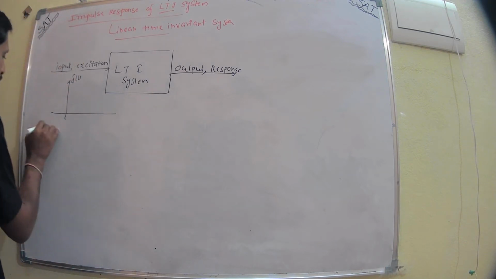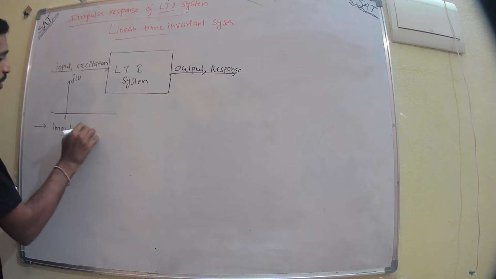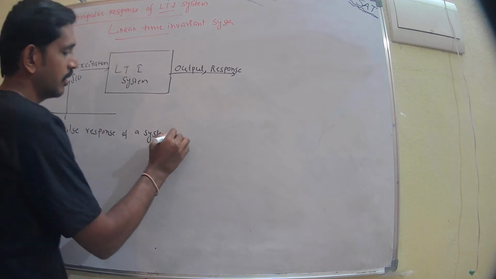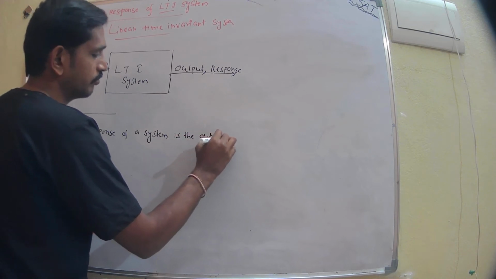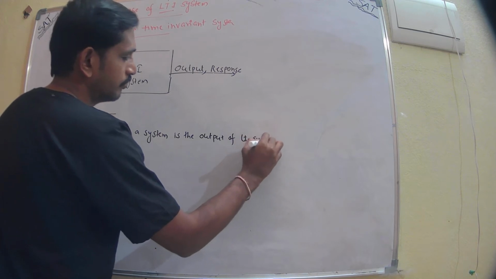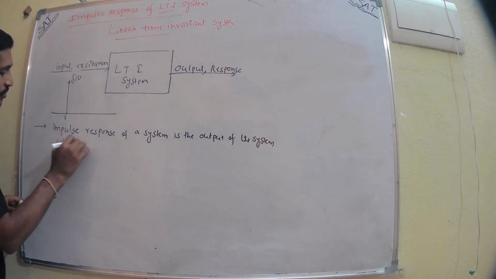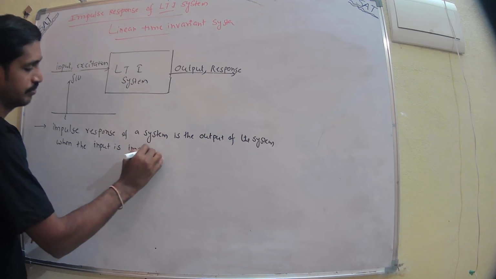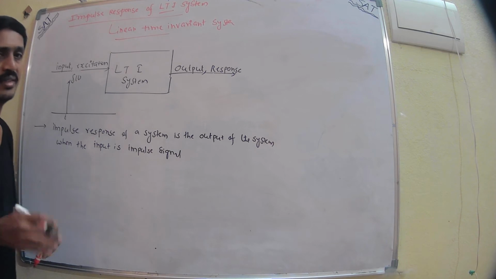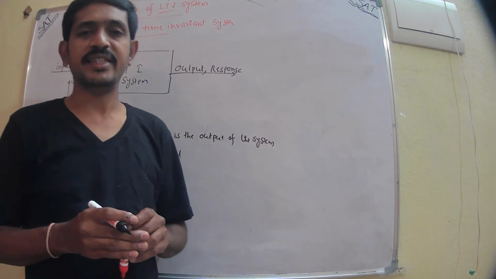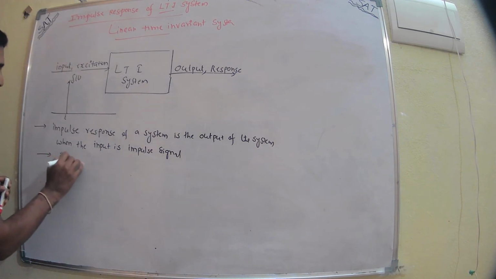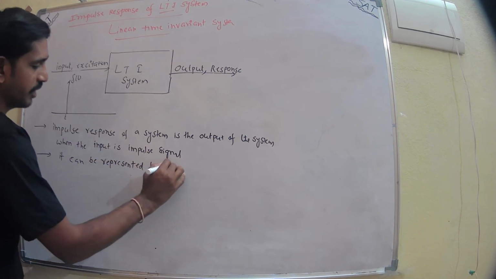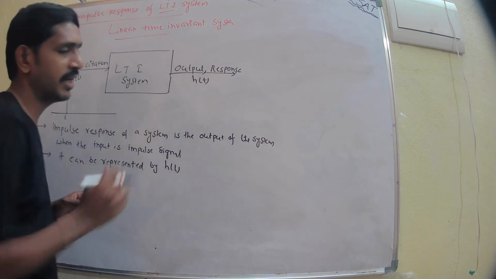That means the impulse response of a system is the output of the system when the input is an impulse signal, and it is represented by h of t.